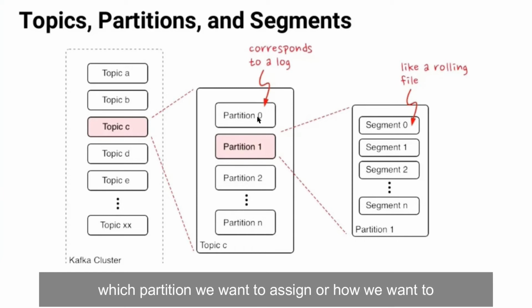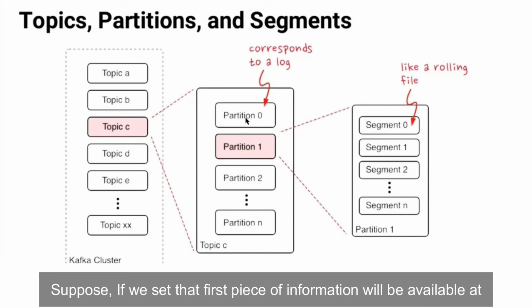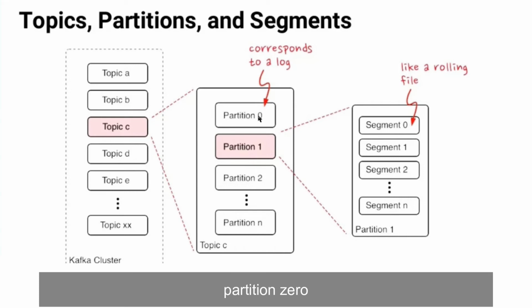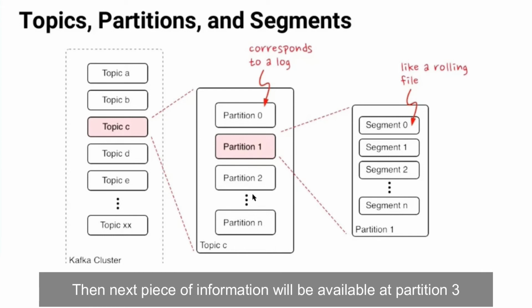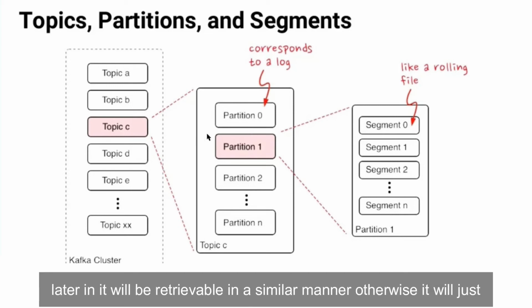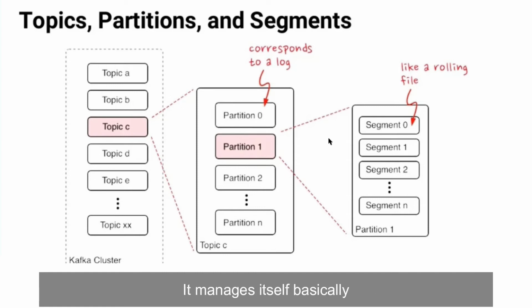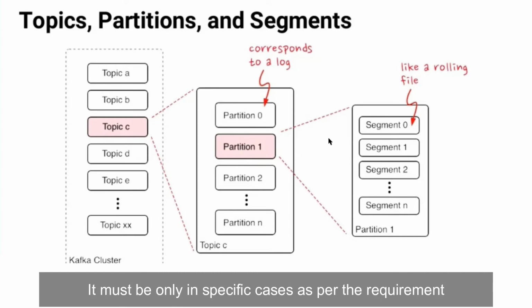configure how we want, which partition we want to assign, or how we want to retrieve that later on, there is a term called offset. So if we offset, suppose we set that the first piece of information will be available at partition 0, and after that we offset it by 3, then the next piece of information will be available at partition 3, right? So if we configure it that way, later on it will be retrievable in a similar manner. Otherwise, it will just store it in a round robin fashion, like 0 and then 1 and then 2. It manages it itself basically. It must be only in specific cases as per the requirement.